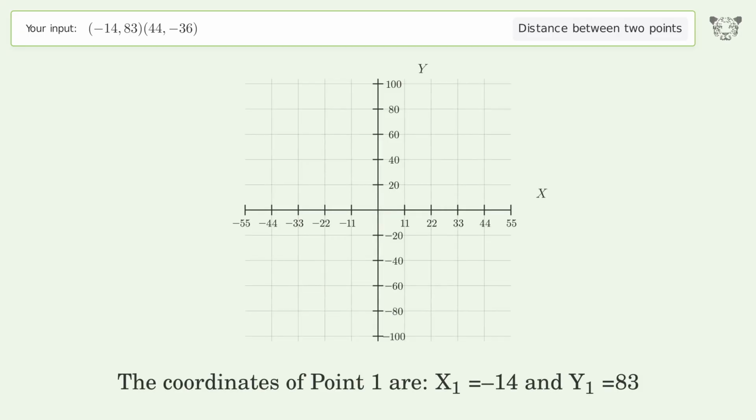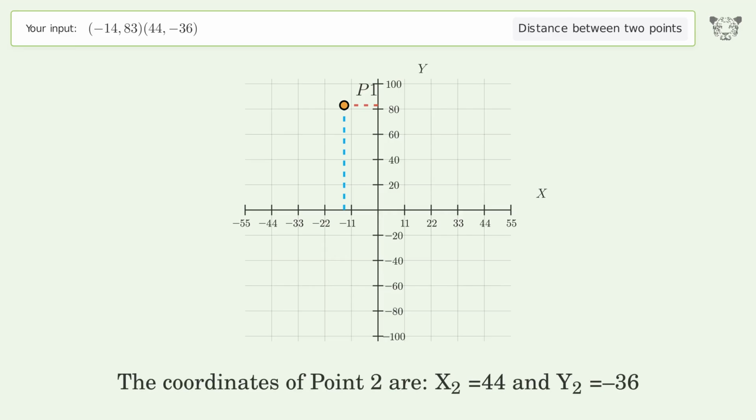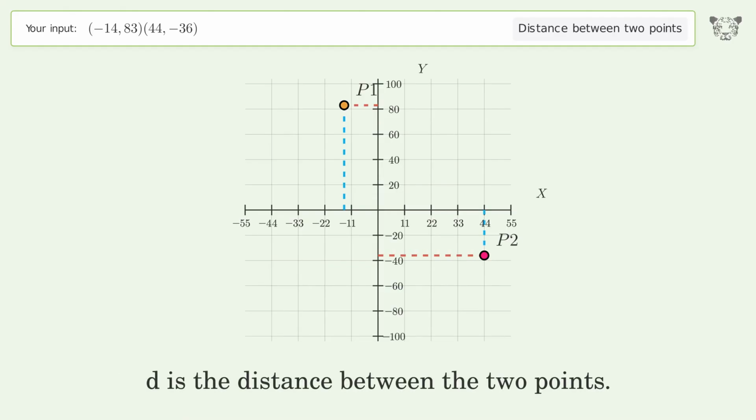The coordinates of point 1 are x1 equals -14 and y1 equals 83. The coordinates of point 2 are x2 equals 44 and y2 equals -36. D is the distance between the 2 points.